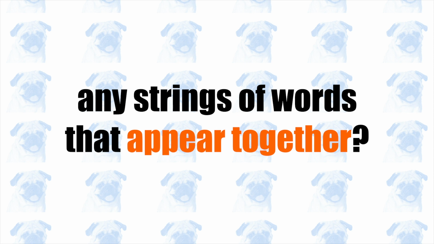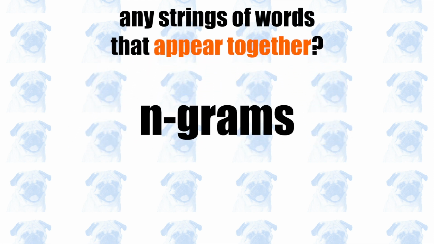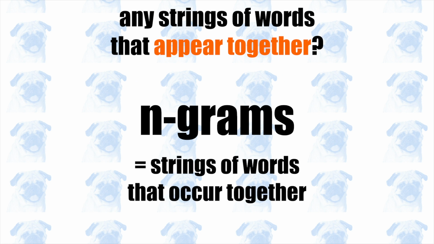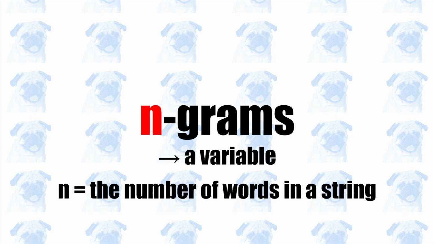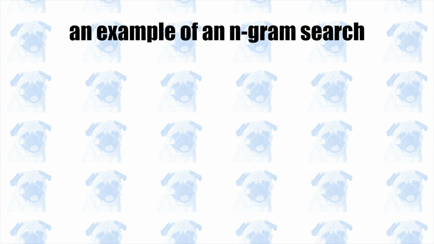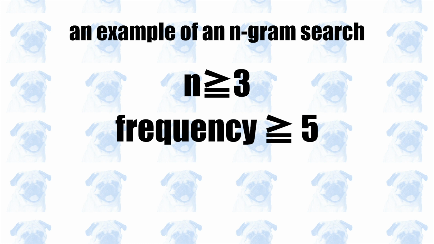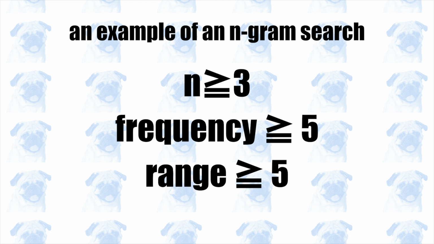Next, we are going to find out whether there are any strings of words that co-occur frequently. In order to do so, we are going to look at some of the most frequent n-grams. N-grams are simply strings of words that occur together. The n in n-gram is a variable in the mathematical sense, and n stands for the number of words in a given string. I am interested in n-grams that are longer than 3 words and occur at least 5 times across at least 5 different cards.